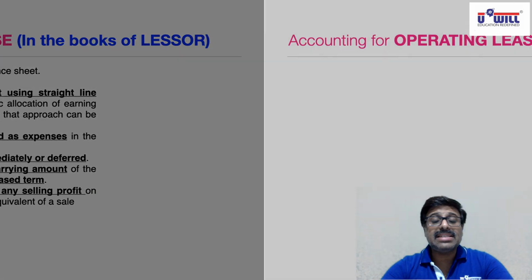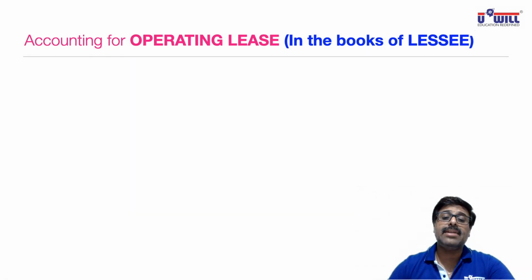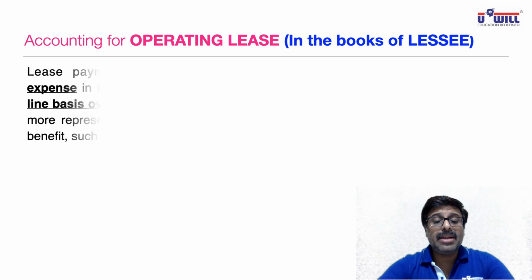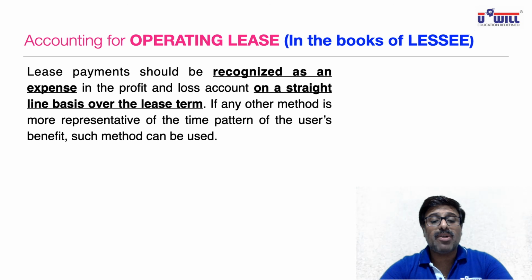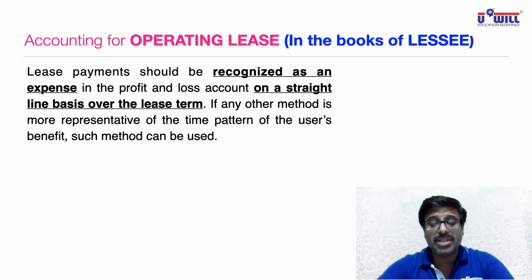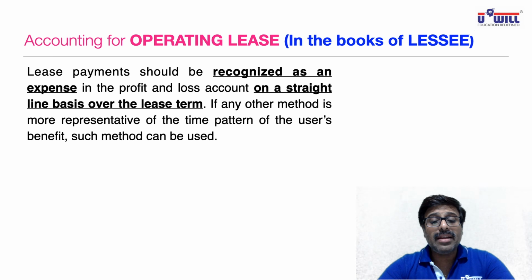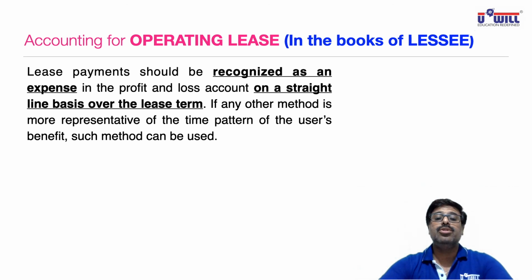Now how will the lessee record the accounting for operating lease? He has taken the asset on rent, that's it. So whatever amount he is paying as lease rentals, that he will debit to P&L account. Lease payments should be recognized as an expense in the profit and loss account on a straight line basis over the lease term. As I said to you, whatever rent you are paying, you will debit to P&L account each year, and that is going to remain fixed only. So straight line method. If any other method is more representative of the time pattern of the user's benefit, such method can also be used.